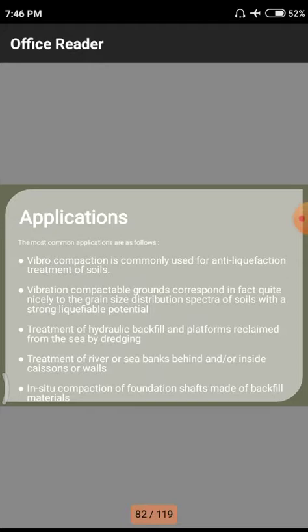Next one is the treatment of hydraulic backfill and platforms reclaimed from the sea by dredging. That means whenever there is a land which is nearer to the sea beds, like our coastal areas, we are having huge amount of cities. So whenever we go to construct a particular project nearer to these coastal areas, there may be intrusion of salts and others into the particular soils, they may cause huge amount of loss to our foundation itself.